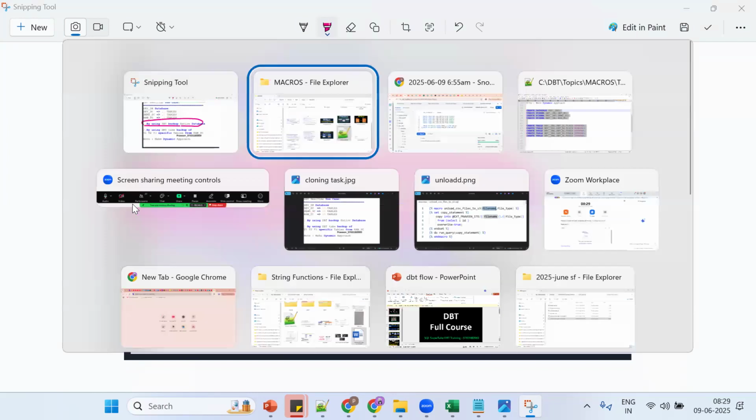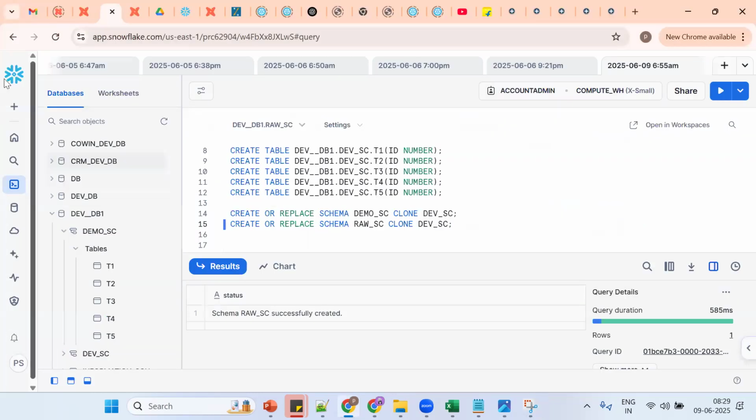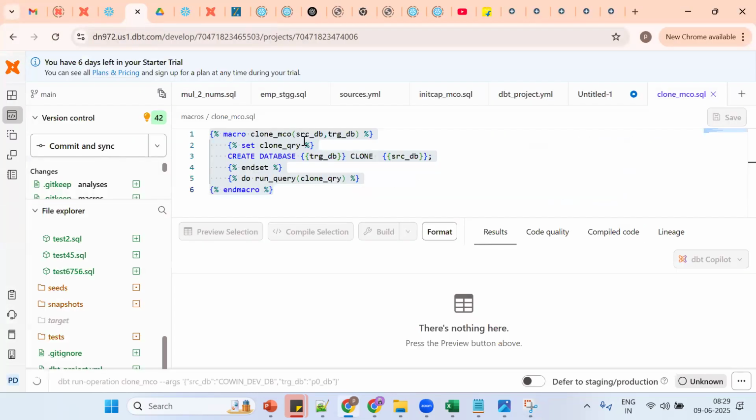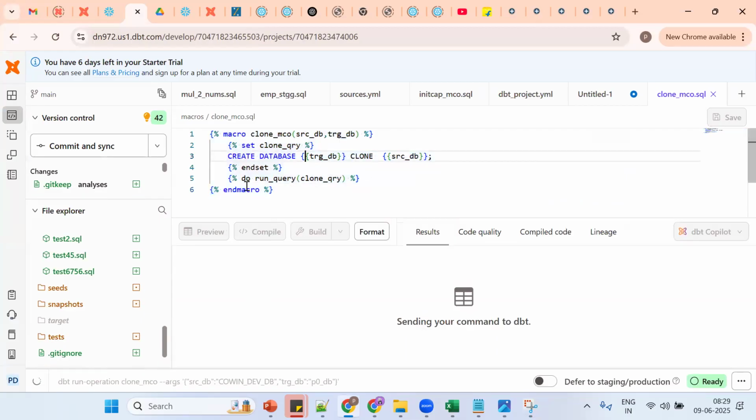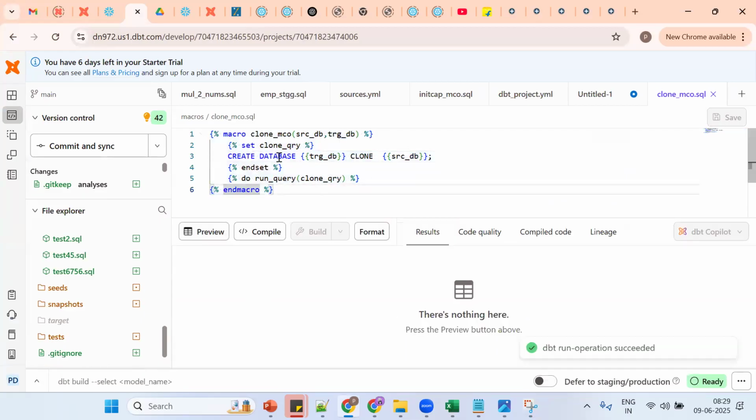What syntax did we just discuss? Now this is database cloning. Let me go for this clone macro. So this is the entire thing. The first one is good so far.